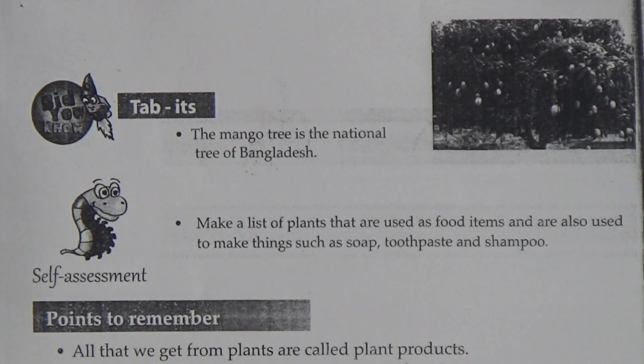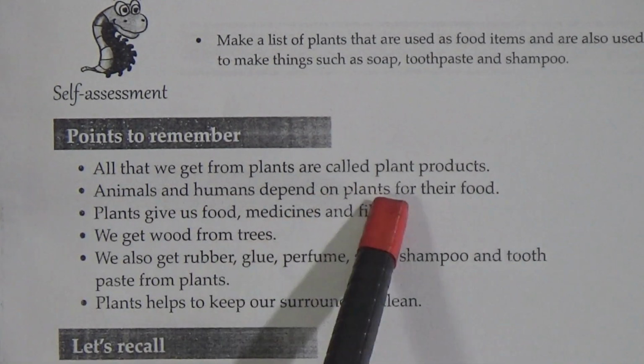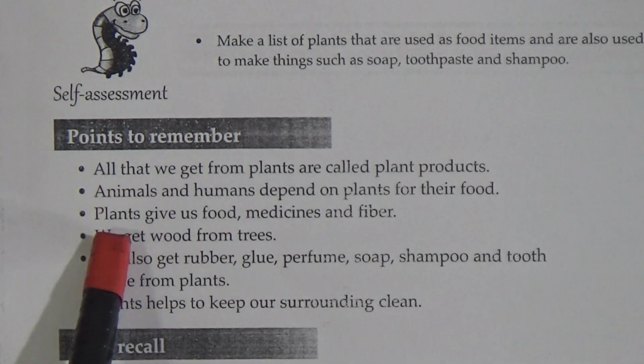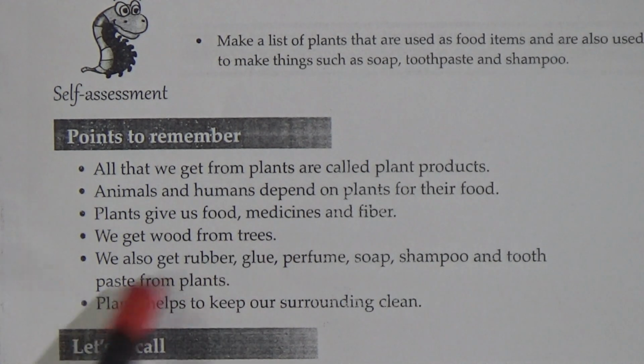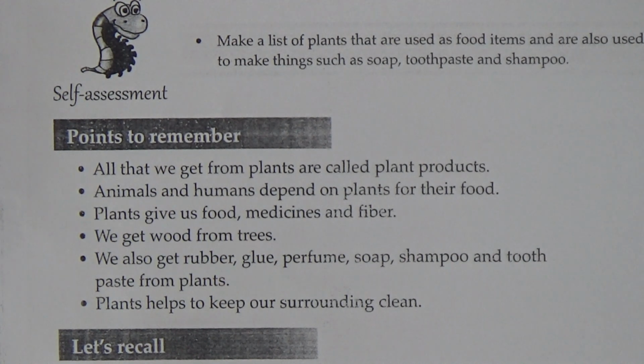Which fruit is called the king of the fruits? Mango is called the king of the fruits, but jackfruit is our national fruit. So in this chapter we know that all that we get from the plants are called plant products. Animals and humans depend on the plants for their food. Plants give us food, medicine and fiber. We get wood from the trees. We also get rubber, glue, perfume, soap, shampoo and toothpaste from the plants. And last one, plants help to keep our surroundings clean.